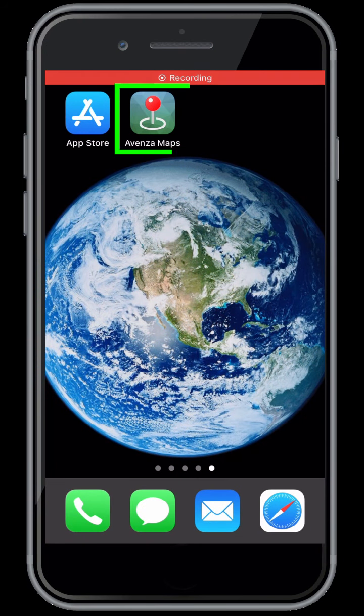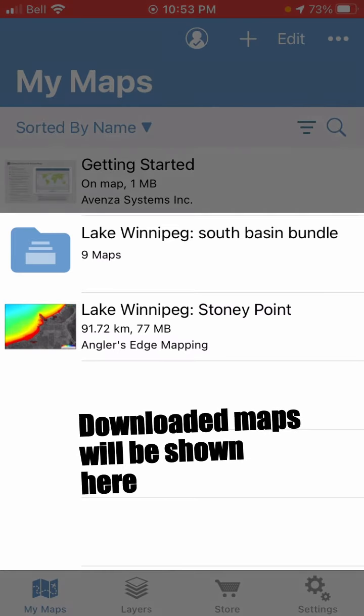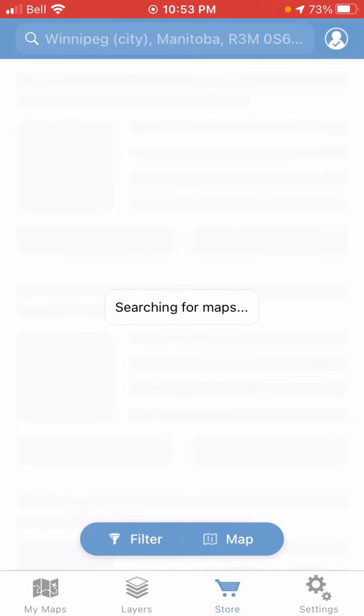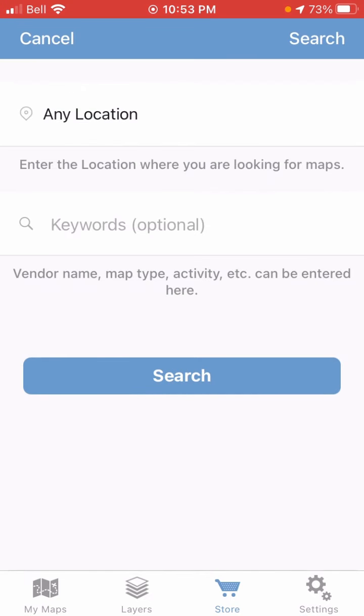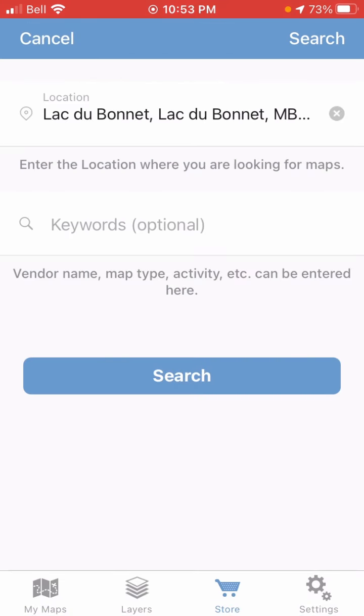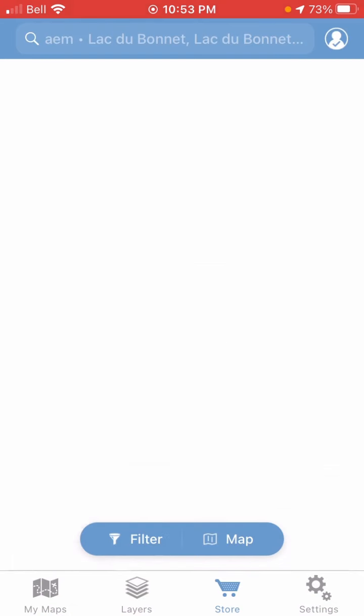Okay, so to start with, we're going to open up the Avenza Maps app, which is a free download from the App Store or Google Play if you don't have it on your device already. So you can see here on the My Maps page, I've got a couple maps downloaded already, but I'm just going to tap on Store down here and do a quick search. And on that note, if you want some search tips, check out the last video we just made. I'm just going to search Lac de Bonny and AEM.